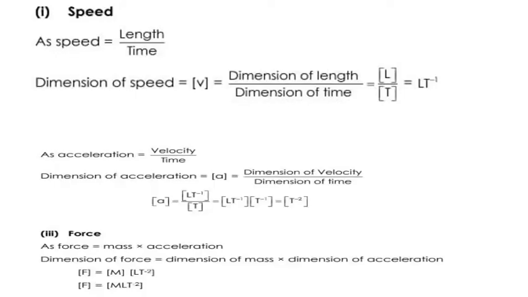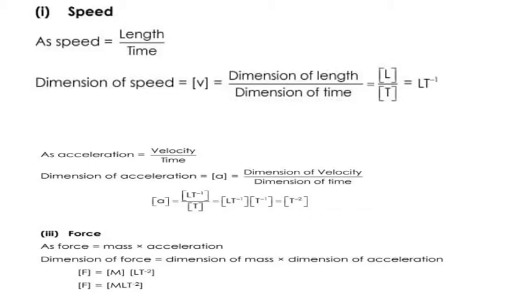See that, students, as you are seeing, speed is length over time, the distance over time, its formula, so it has length and time. So the dimension of speed is the dimension of length, that is L, and the dimension of time, that is T. So we can rewrite this as LT inverse, enclosed in square brackets, so it will represent the